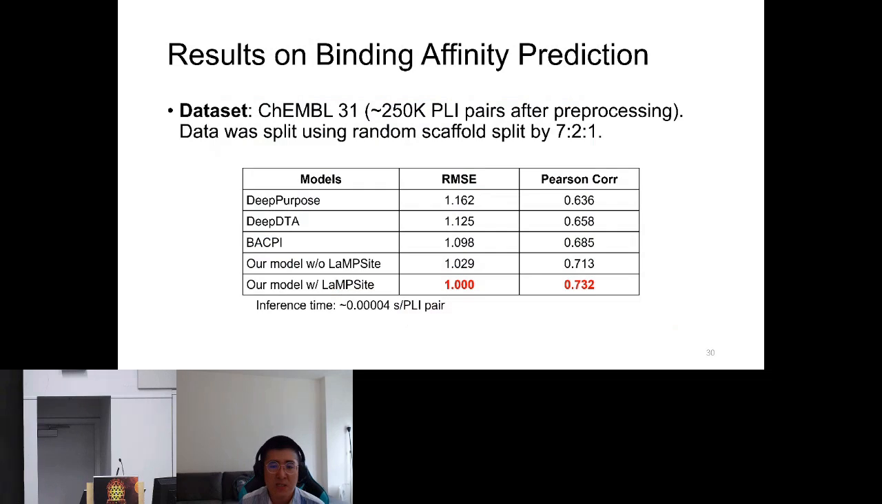For the dataset, we use CASF-2016 and the random scaffold split for the comparison with baselines. And the results show that our model, even without LAMP-site, can outperform the baselines on both metrics. And with the predicted scores from LAMP-site, the performance can be further boosted. Since we freeze the LAMP-site part in fine-tuning, it will not introduce extra computational burden to the model. And the inference speed for the binding affinity prediction is very fast.